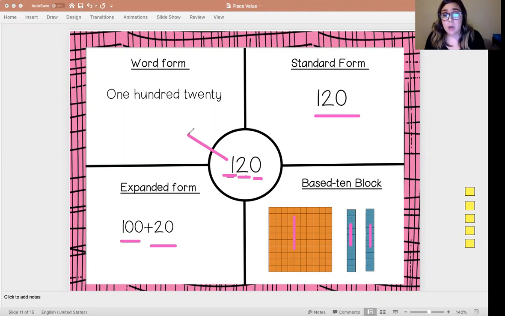Remember when you're spelling 120, we don't say 100 and 20. We just say 120. It is not "and," 100 and whatever it is. Don't ever put "and." We are not at that stage where we are putting "and," okay?